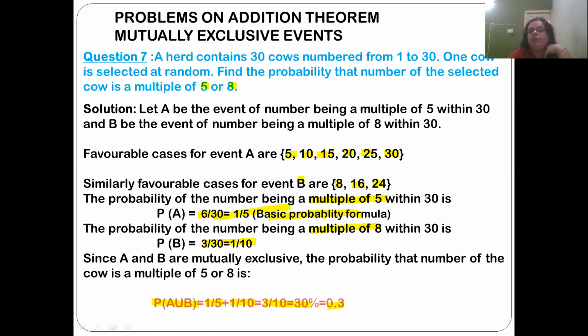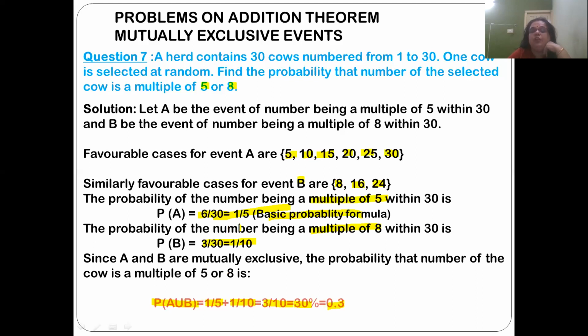That is why I put in the bracket the basic probability formula, which is number of favorable outcomes by total number of outcomes. It is discussed in my earlier video, Probability Basics by Dr. Poonima AS. Please go and see the video if you do not understand the basic probability.